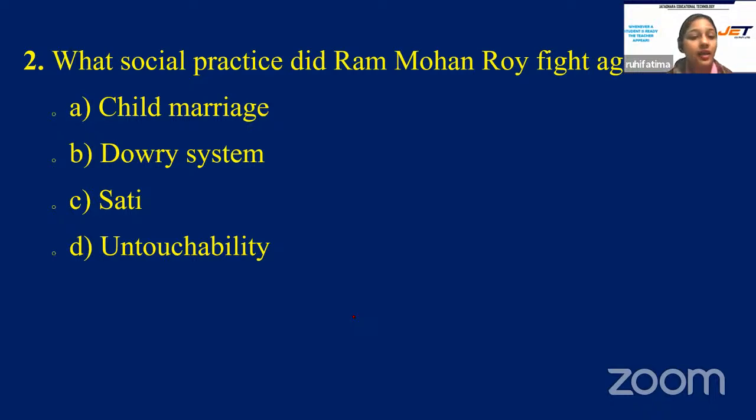And your options are A. Child marriage, B. Dowry system, C. Sati, or is it D. Untouchability? Quickly tell this answer as well.